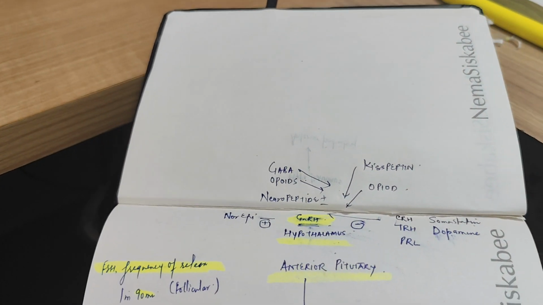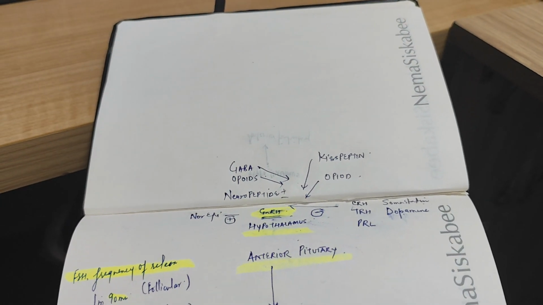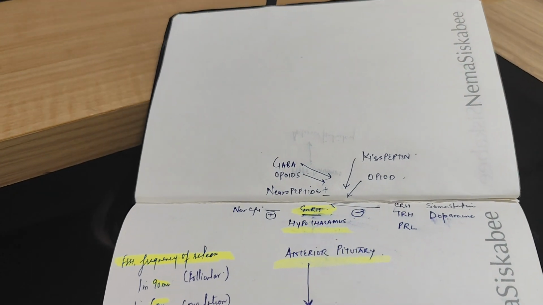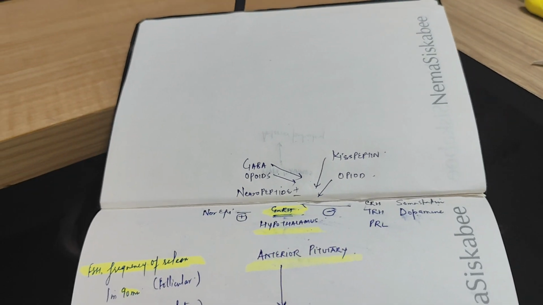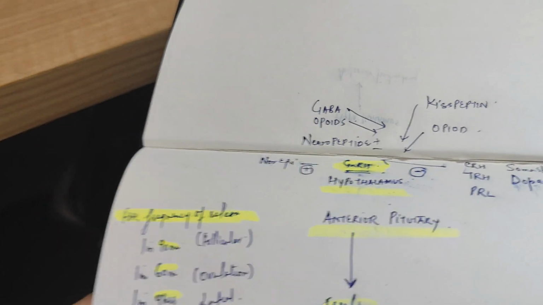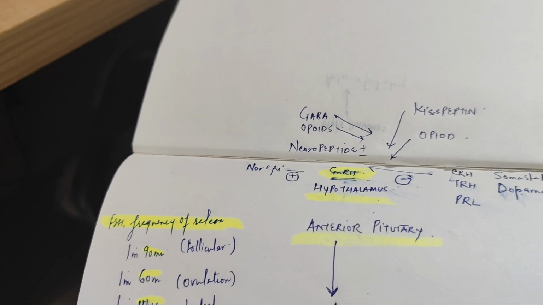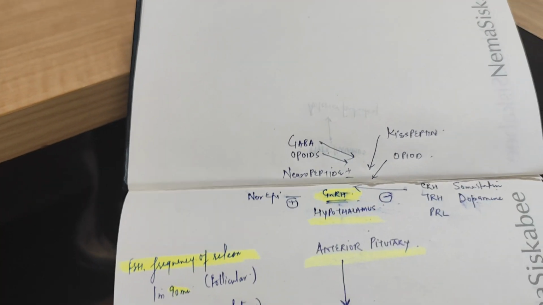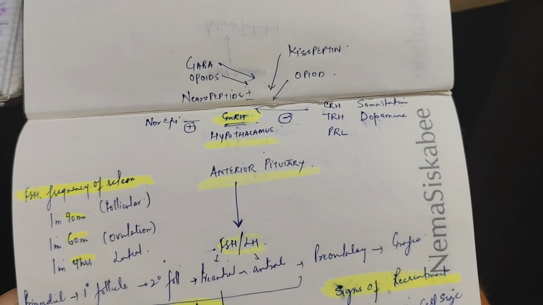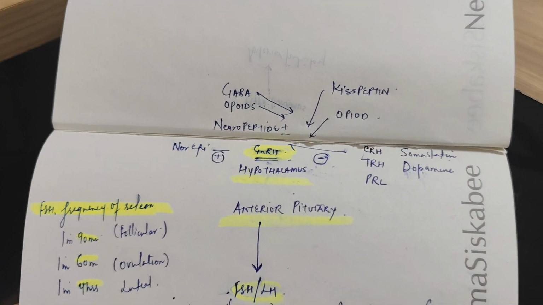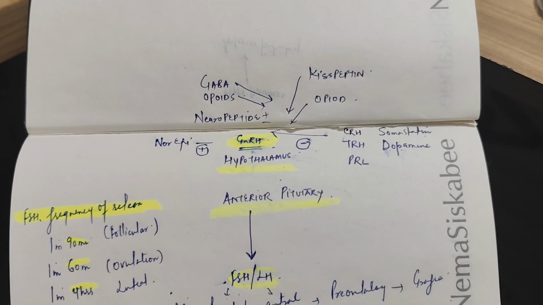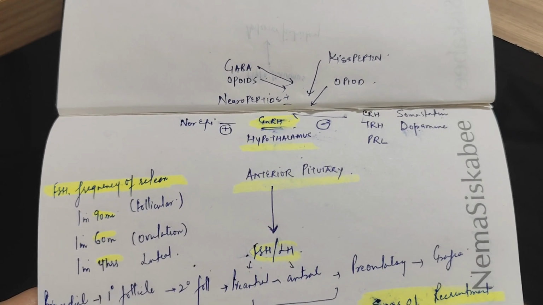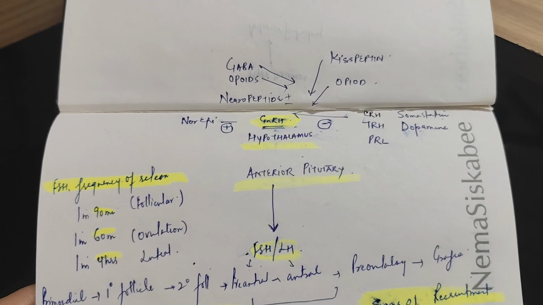Okay, so this GnRH, once stimulated, has to be released in pulses. As females approach puberty, first these pulses occur during the night, but then they also occur during the day. Even when you administer GnRH exogenously, you have to give it in a pulsatile fashion. Continuous GnRH therapy can lead to depression of GnRH neurons and decreased release of FSH and LH from the anterior pituitary. This GnRH acts on the gonadotropes of the anterior pituitary and causes release of FSH and LH.